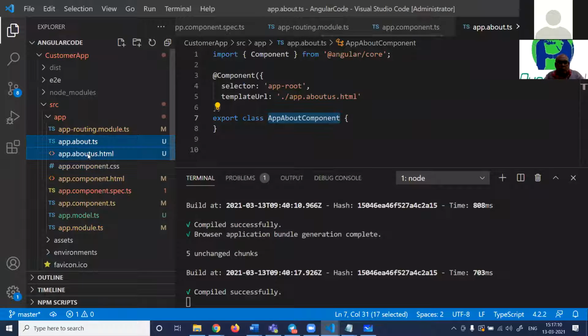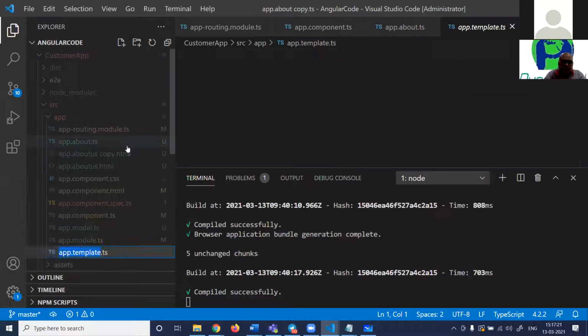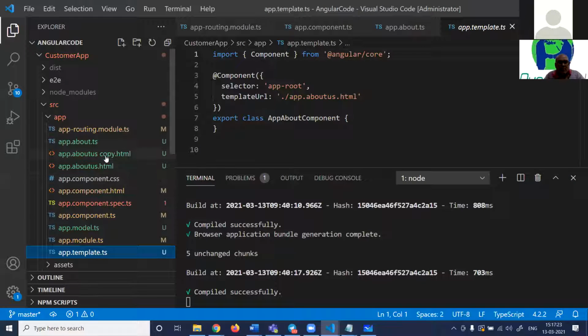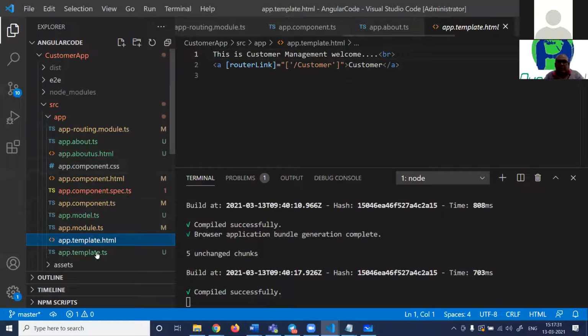So let me copy this, and I'll paste it. So this is rename template.ts. I will name the page as template.ts, and this I will rename as template.html template. So you can see this is the UI.